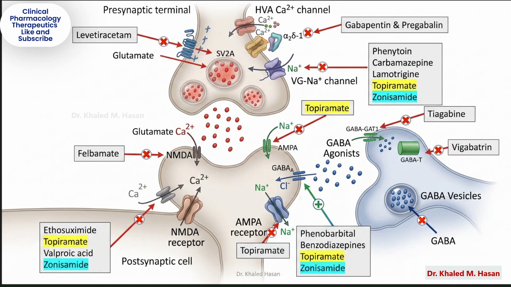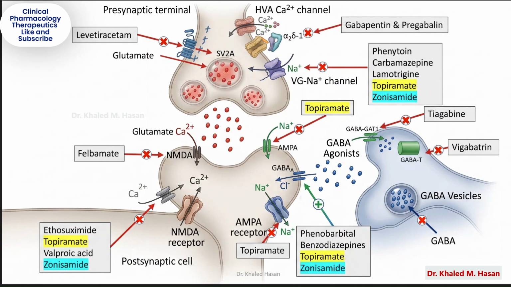6. Broad-spectrum drugs. One of the most important teaching points in this diagram is that some drugs act at multiple targets. Topiramate appears several times because it blocks sodium channels, blocks AMPA receptors, enhances GABA activity, and affects calcium channels. That multi-target mechanism makes it a broad-spectrum anti-seizure drug. Zonisamide also has multiple mechanisms: sodium channel blockade, calcium channel modulation, and enhancement of inhibitory activity.